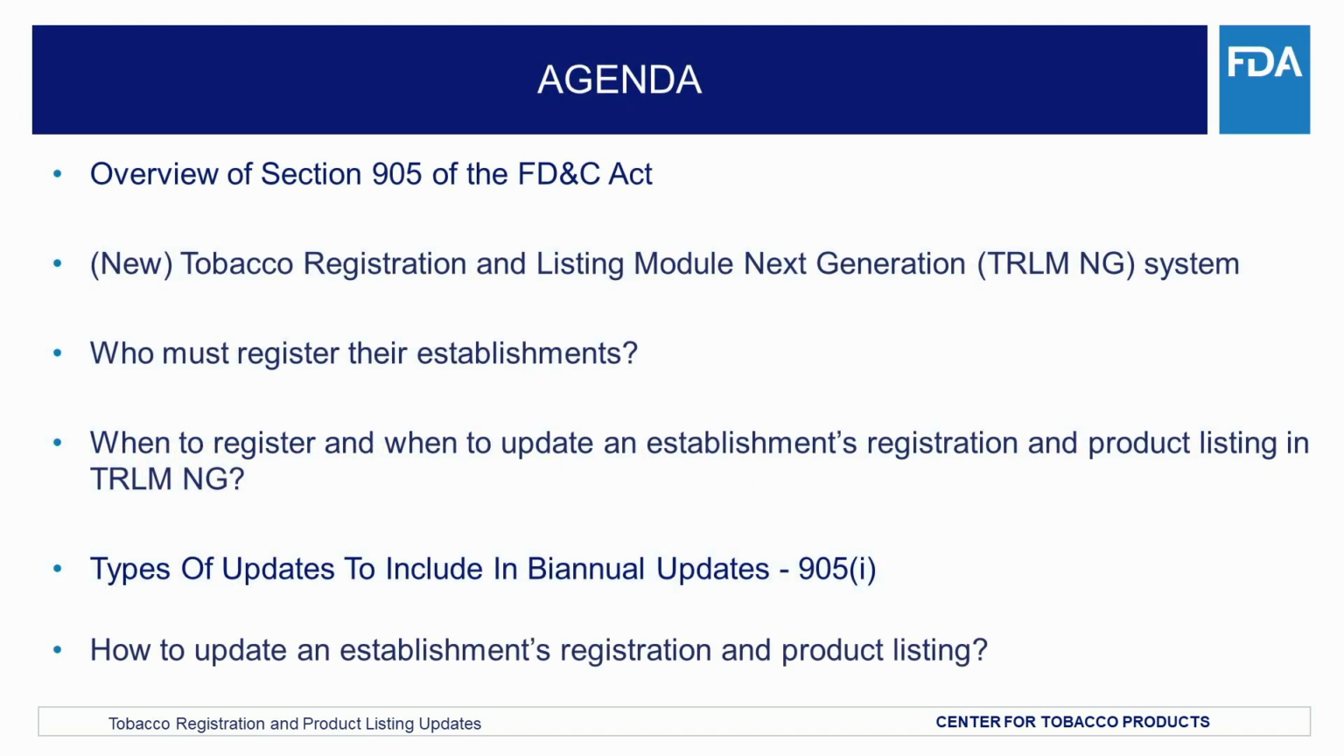In this webinar, we will provide a brief overview of Section 905 of the Federal Food, Drug, and Cosmetic Act, or FD&C Act, Establishment Registration and Product Listing Requirements for Tobacco Product Manufacturers, and we will show our viewers the new Tobacco Registration and Product Listing module Next Generation. Let's go ahead and get started.